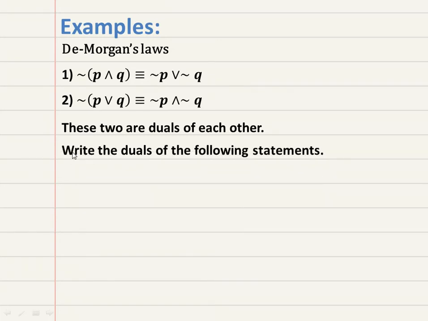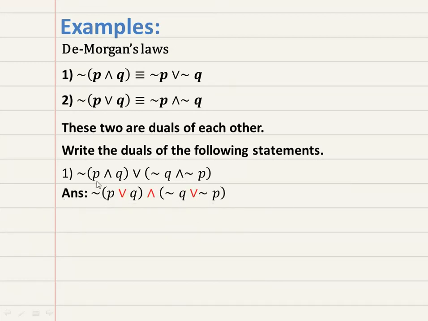If the question is like this, write the duals of the following statements. Suppose the symbolic form is given to you, means a statement pattern is given to you, then how will you write the dual? See here, the answer. Simple. Negation as it is, P and Q, AND is replaced by OR.